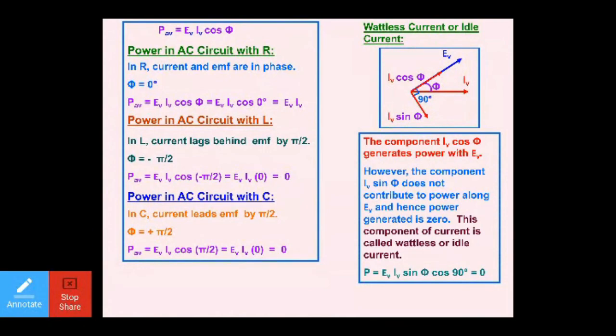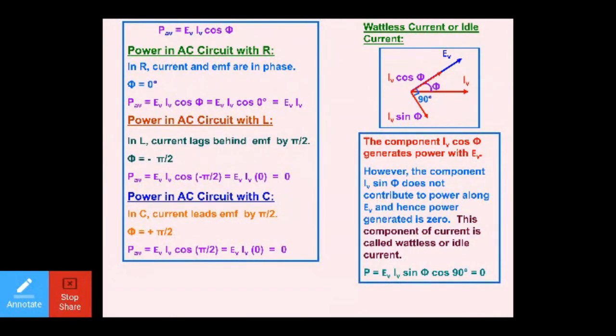Dear students, the component IV cos phi generates power with EV, whereas IV sin phi does not contribute to the power along EV, and hence power generated is 0. So pay attention: IV cos phi generates power with EV, but IV sin phi does not generate any power with EV. That is why this particular component generates 0 power. This component of the current, IV sin phi, is called the wattless or idle current. And which component makes the power with EV? That is IV cos phi.